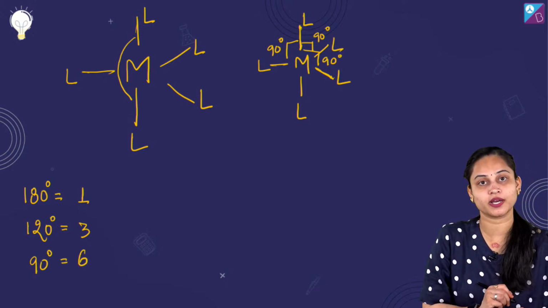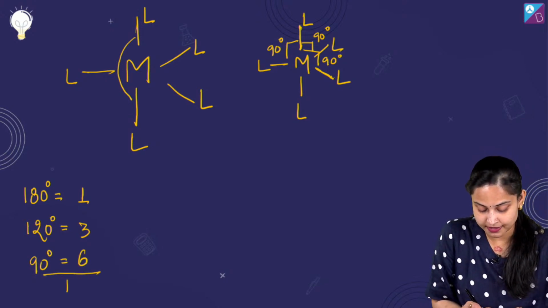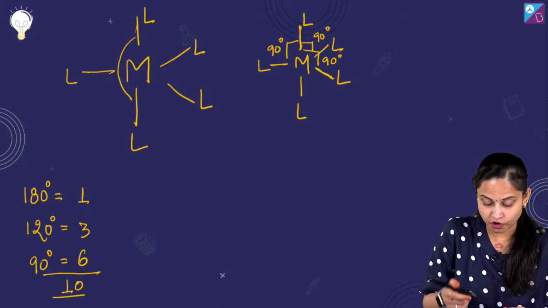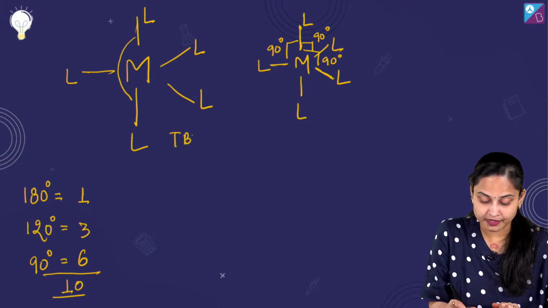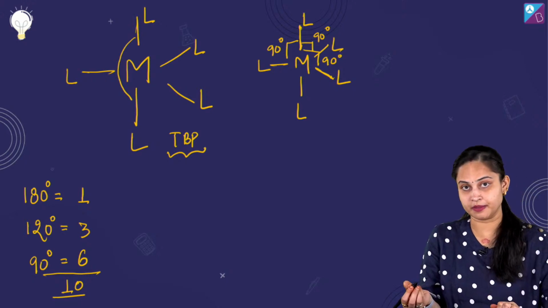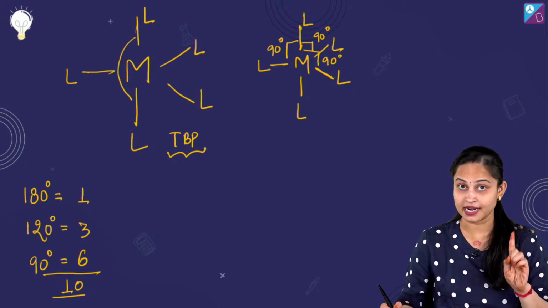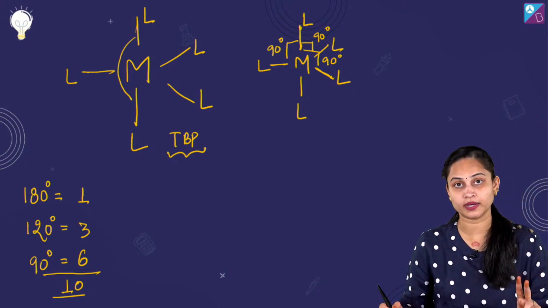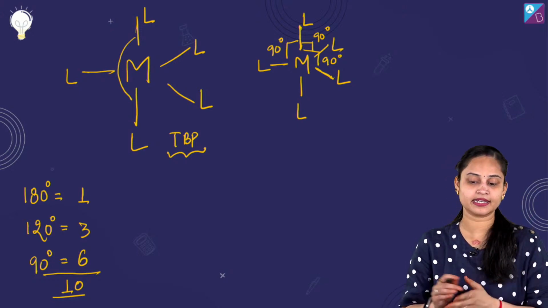तो 90 डिग्री के कितने एंगल्स हो गए हमारे पास? In total 6 हो गए हैं. इनका सम कितना हो गया? 10 for trigonal bipyramidal. For trigonal bipyramidal we have one 180 degree angle, three 120 degree angles, six 90 degree angles.